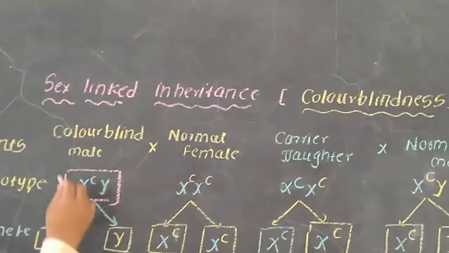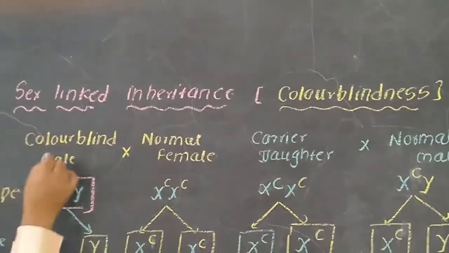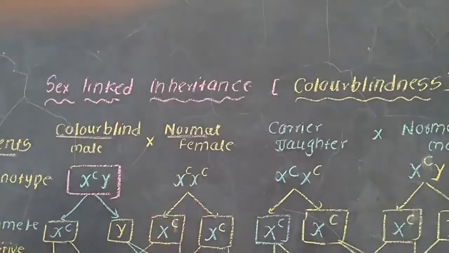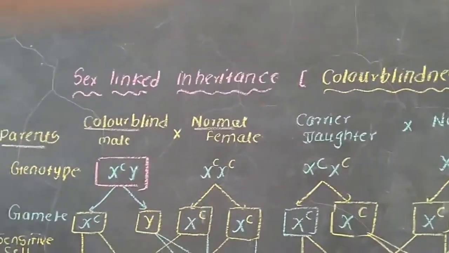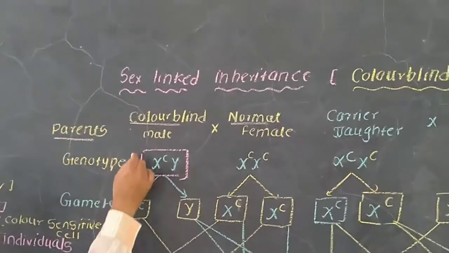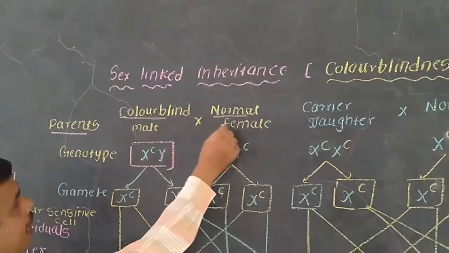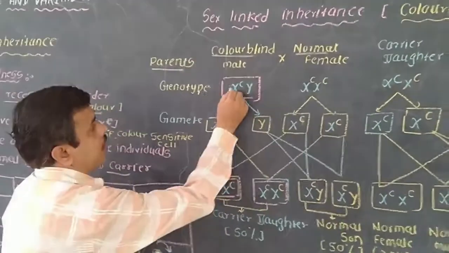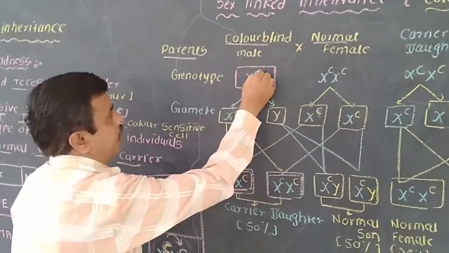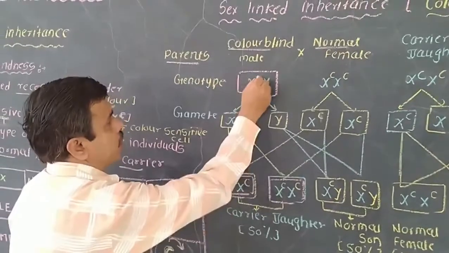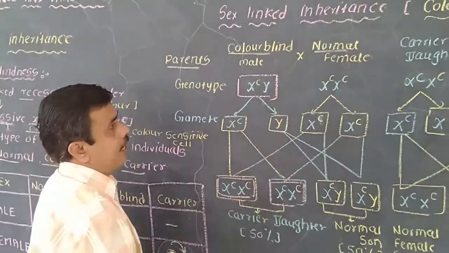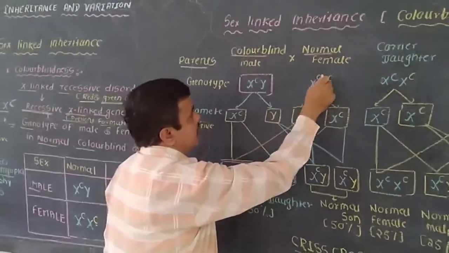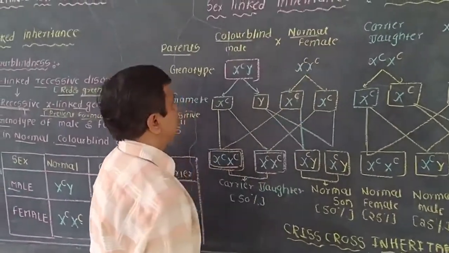Here, in the parents, a color blind male will be married with a normal female. What happens? First, the genotype. Here the genotype of the color blind male is X^c Y, small c and Y, and the genotype of this normal female is X^C X^C.